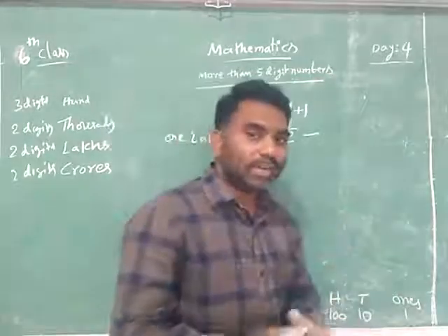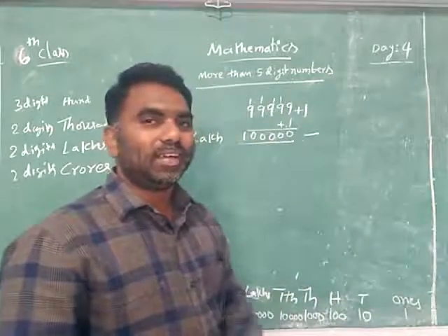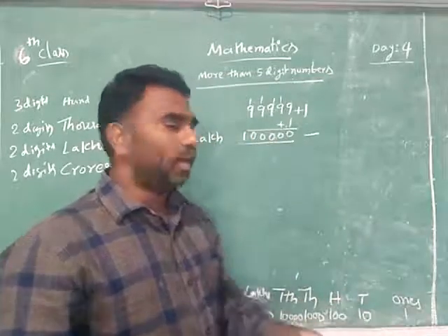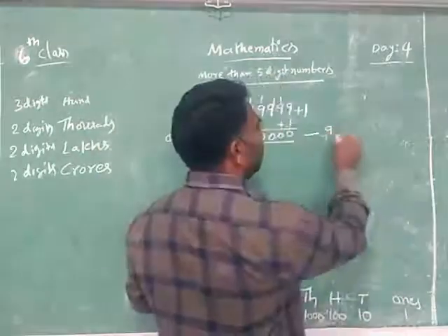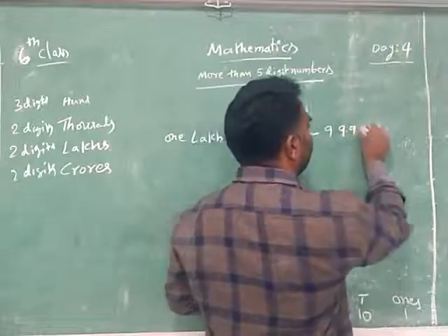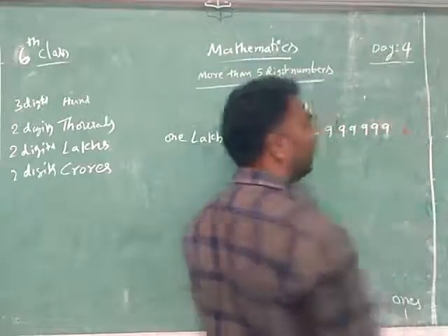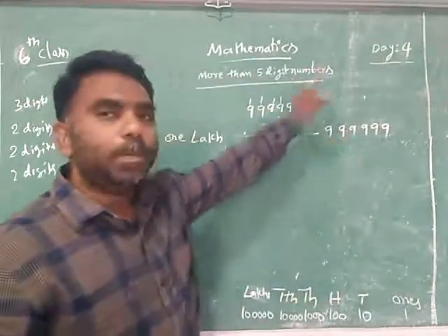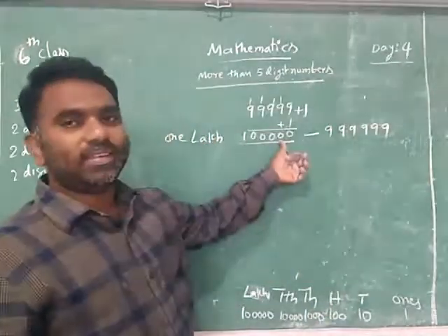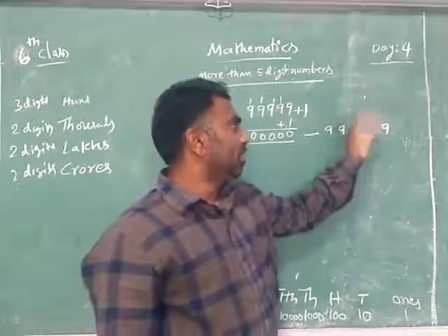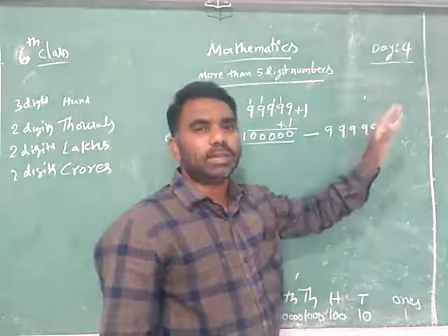After 9 lakhs, you will not immediately get 10 lakhs. There are 9 lakhs 1, 9 lakhs 2, and finally 9 lakhs 99,999. This is the biggest six digit number. This is the smallest six digit number and this is the biggest six digit number.